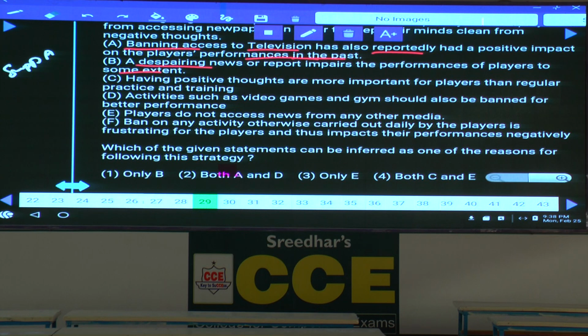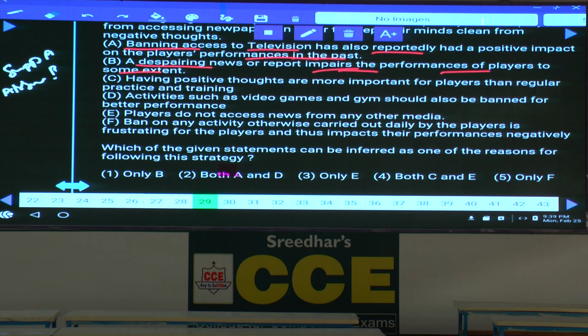Why has the coach taken this decision? Because a despairing, negative news definitely impairs the performance of the players to some extent. What is the main reason why this person has stopped this? Because negative news will definitely affect these people, and this is the assumption of the coach. Hence B comes under which category? The assumption. Clear now? B is the assumption of the coach. If he had not banned it, negative news would affect these people. Hence they have banned the newspaper.